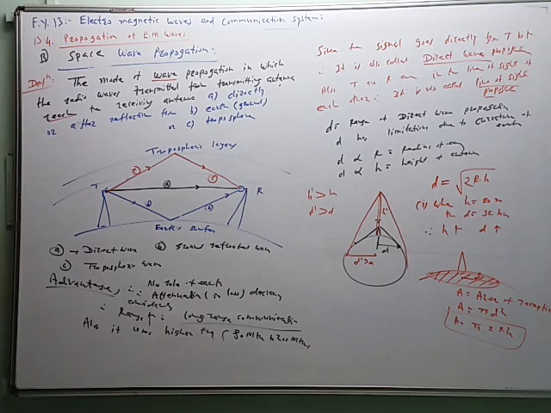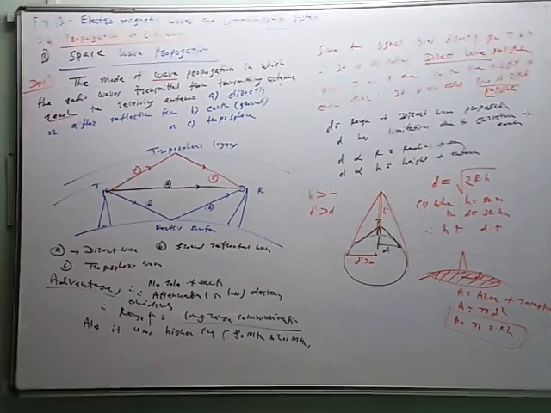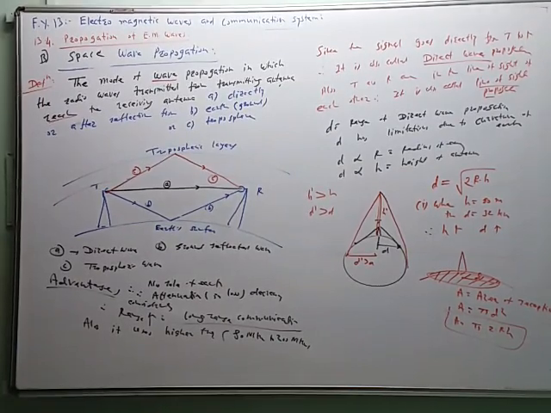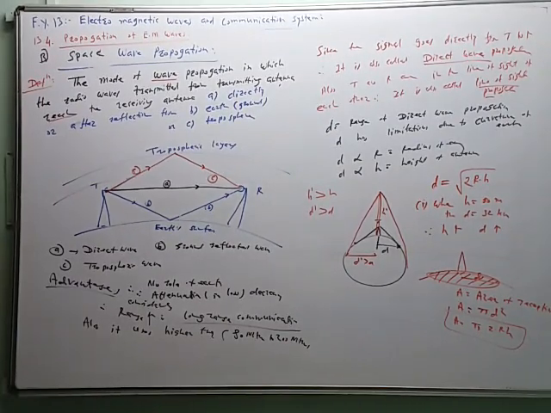The wave goes directly from transmitter to receiver, therefore it is called direct wave propagation. The transmitter and receiver are in the line of sight of each other. They can see each other, and therefore it is also called line of sight propagation. And it uses the space surrounding the earth, therefore it is also called space wave propagation.